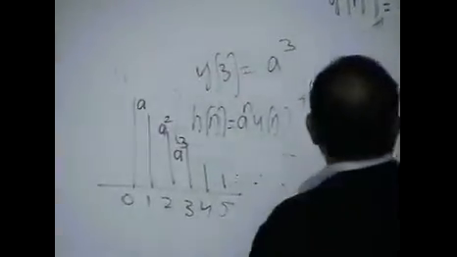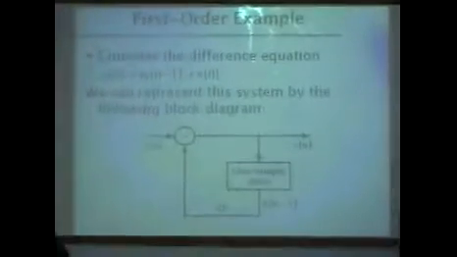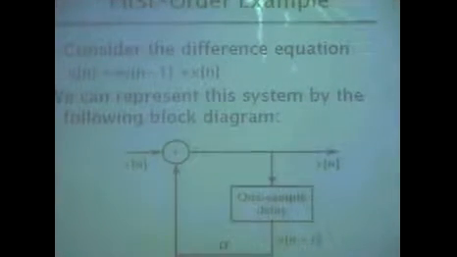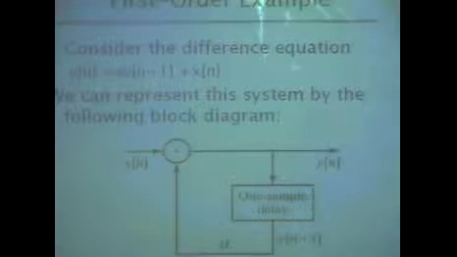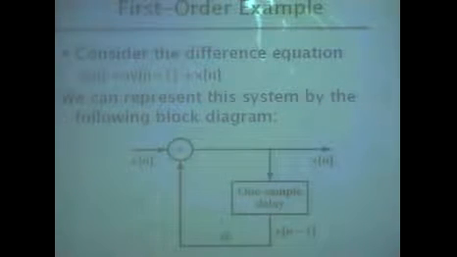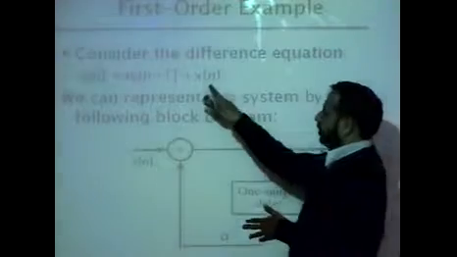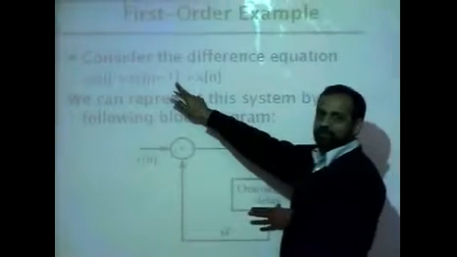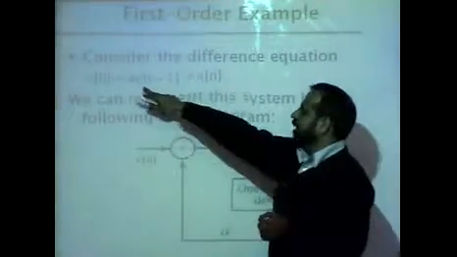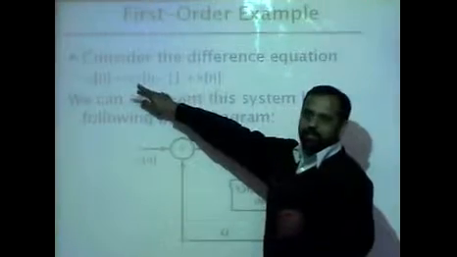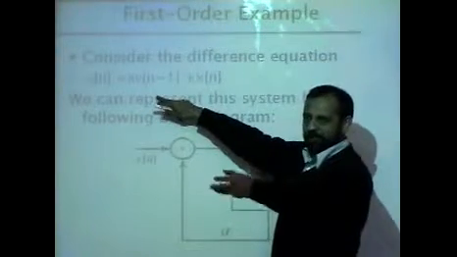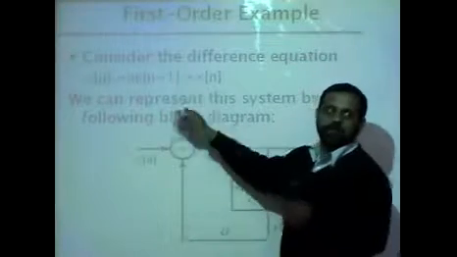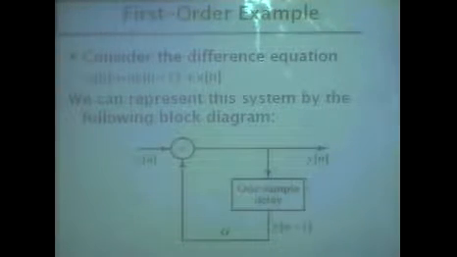But the important point here is that a difference equation is very handy in implementing systems, and it is a very easy software program. If you are asked to write a program which implements this system, all you have to do is every time you get an input, save the previous output sample, multiply it with a, add the current input, and get the output. Next time again you get the input sample, so you repeat this. So it is very simple to implement such a system in software.